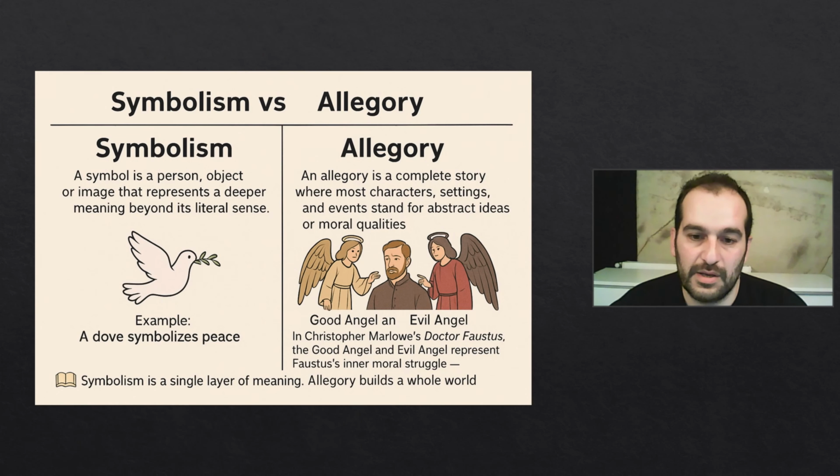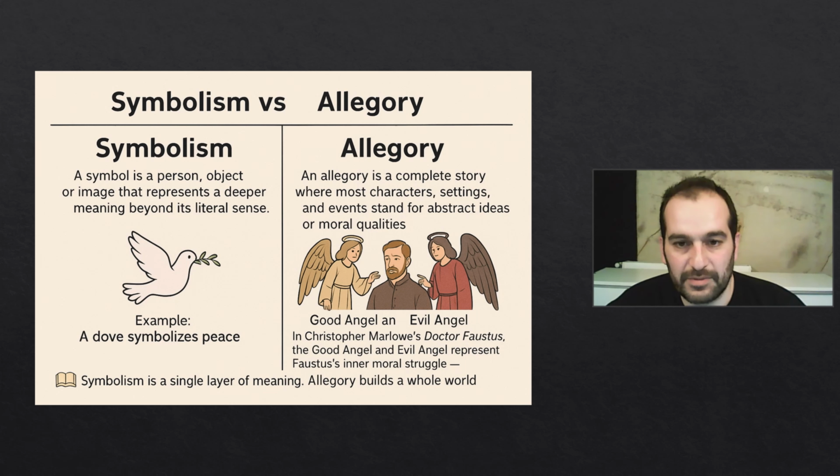Next we have symbolism versus allegory. Symbolism is a person, object or image that represents a deeper meaning. It's like a dove that symbolizes peace, like light symbolizes, let's say, knowledge. So anything that symbolizes something else. Allegory, on the other hand, is a full story where characters and events represent abstract ideas.